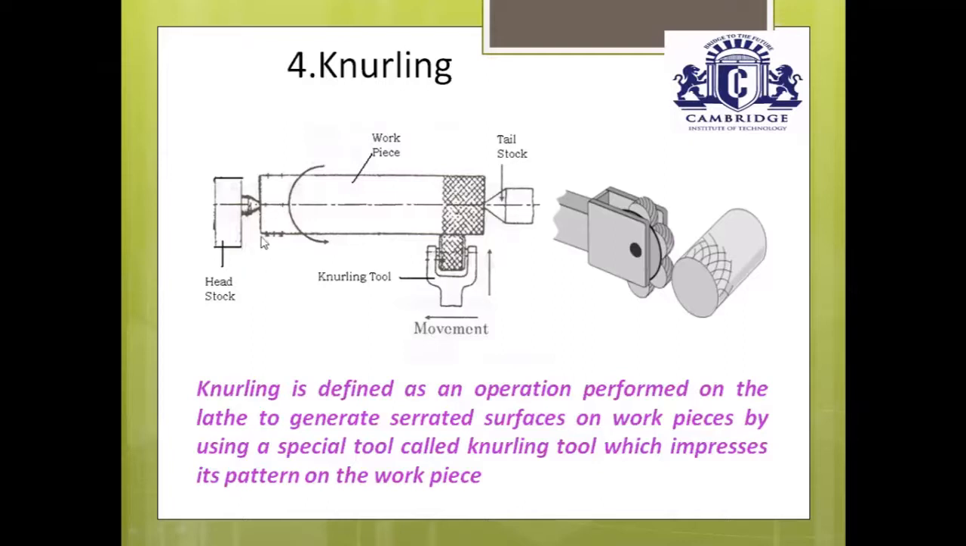Once we have set the speed of the workpiece, move this knurling tool nearer to the outer edge of the workpiece. Make sure that this workpiece is placed in between the front two rollers, that means exactly at the middle of the front two rollers.